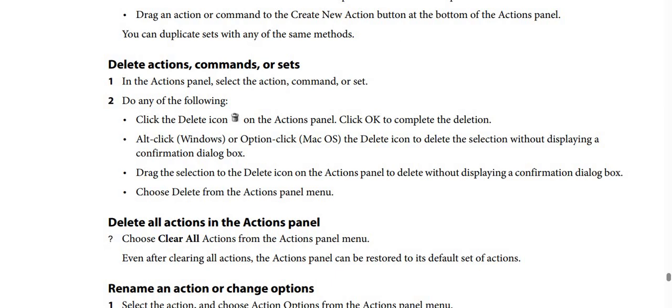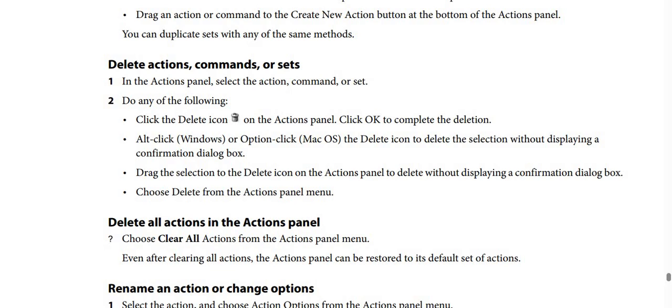How to delete actions, commands or sets. We have only 2 steps. The first step, in the Actions panel, select the action, command or set. Step number 2, click the Delete icon on the Actions panel and then click OK to complete the deletion.